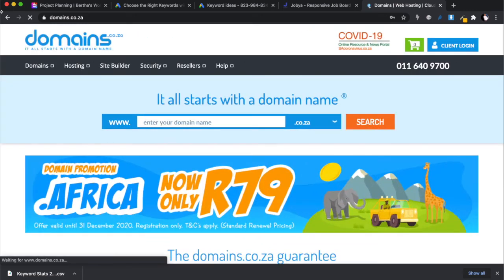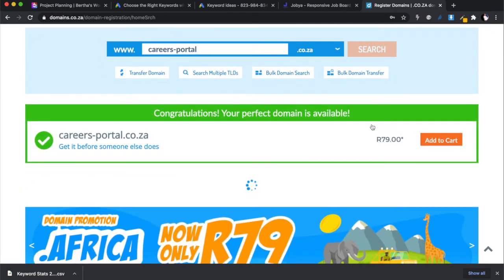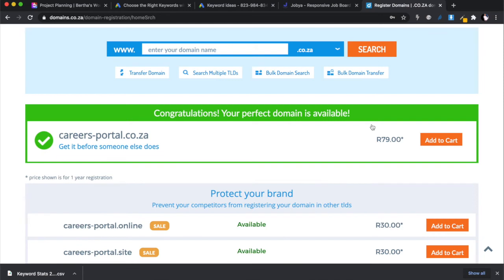Okay, domains.co.za. I'm going to actually just search for careers portal and see if I can find this domain. All right. Guess what? It's available. So I'm going to immediately buy this. All right. .co.za. I'm going to add this to cart and I'm going to check out, because if you can get a domain that talks to your keyword exactly, you have won.